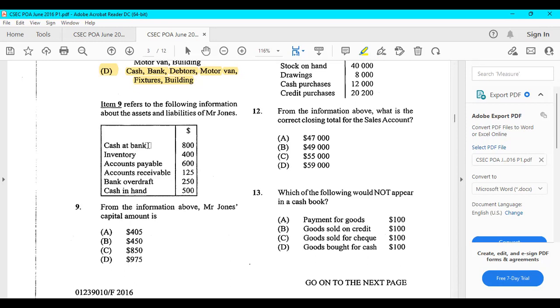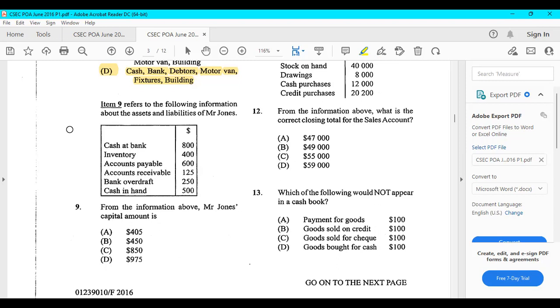Cash at bank, assets. Assets are anything we own, liabilities are anything we owe. So cash at bank, assets; inventory, assets; accounts payable, anything that is payable is a liability, means that we're supposed to pay the people. Accounts receivables, assets. Bank overdraft: we have a negative bank balance, which means that we owe the bank. So bank overdraft is a liability. In case you did not know that, yes, it is. And cash in hand is definitely assets.